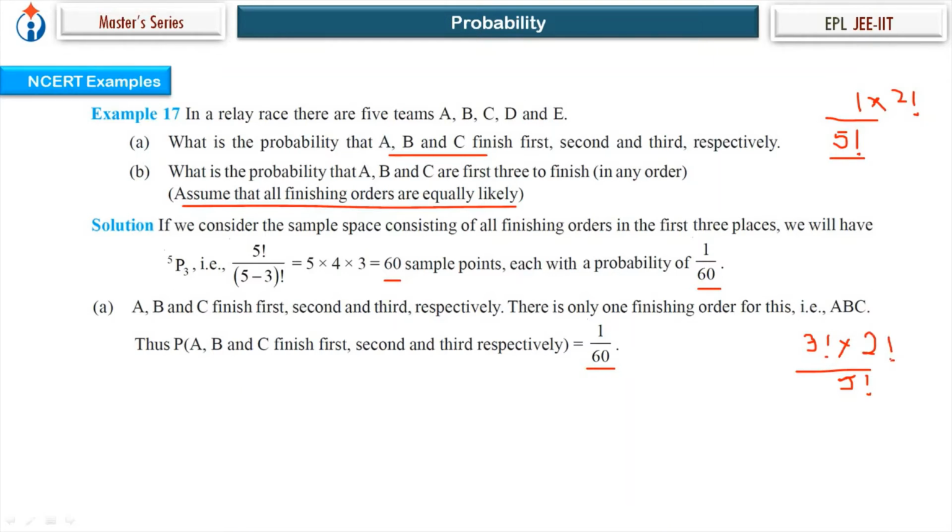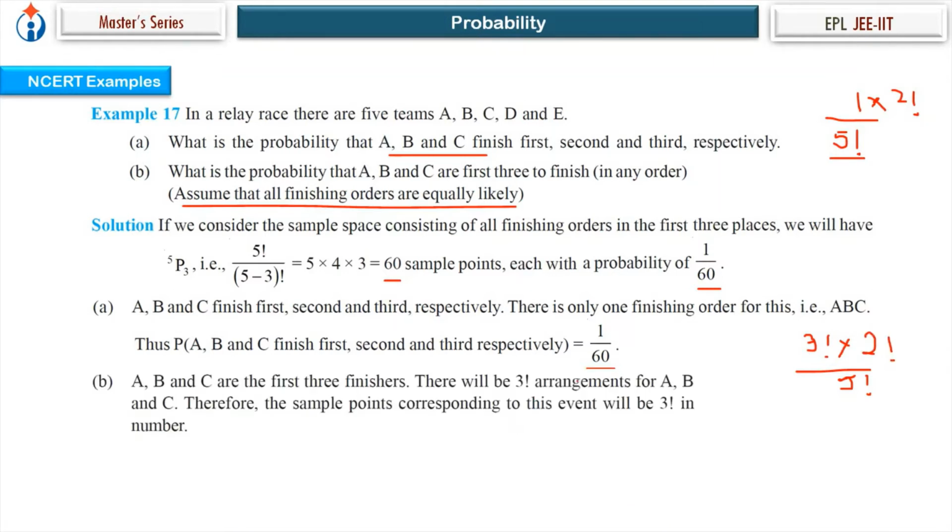That should be the answer. Let's check. Same way, I find this language a bit complicated. For me, the simple method is this much. So 3 factorial into 2 factorial upon 5 factorial, which is 1 by 10. They like to make things complicated, and the subject is so simple and straight.